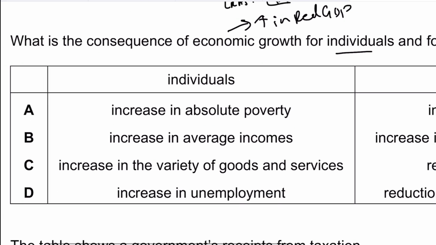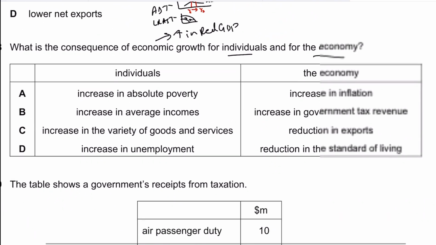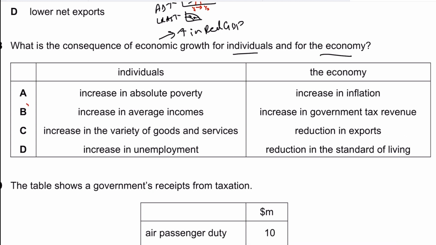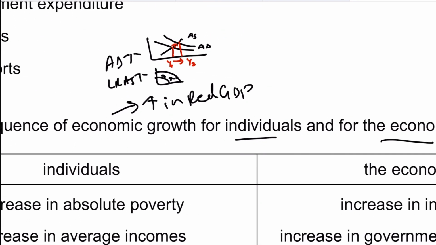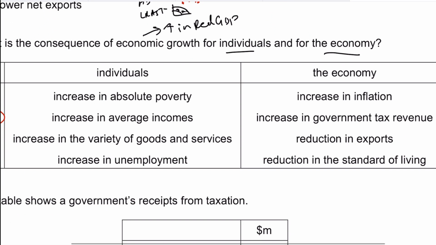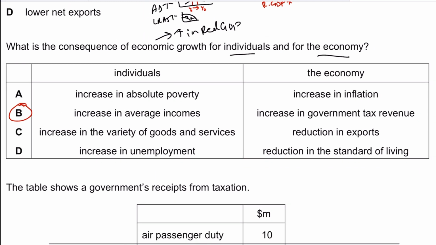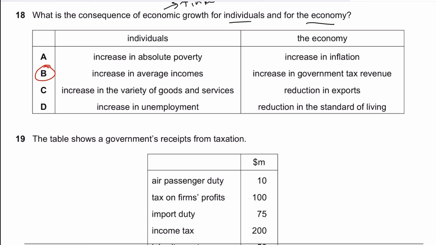Anyways, as far as the consequence of economic growth is concerned, for individuals it will be obviously good, because it will increase their average income, since national income would go up, average incomes will go up, and so will tax revenues, because whenever economic growth arises, whether it's potential or actual, your national income goes up, your real GDP goes up, and definitely firms are making more profits. Revenue from income taxes will rise, revenue from corporate taxes will also rise, and since spending is also increasing, government revenue from indirect taxes will rise as well. So the answer to 18 should be B for boy.